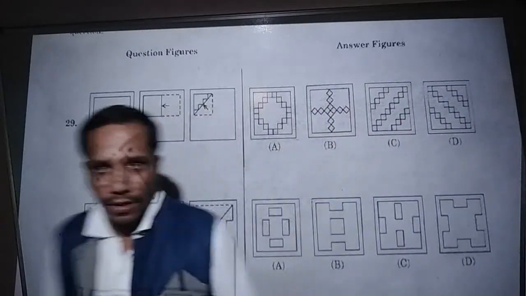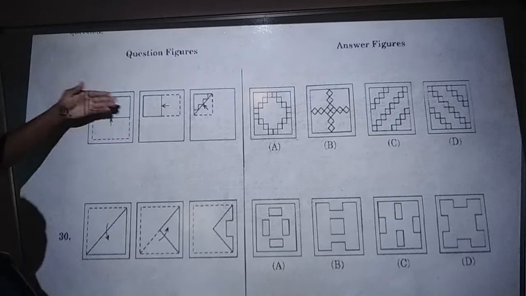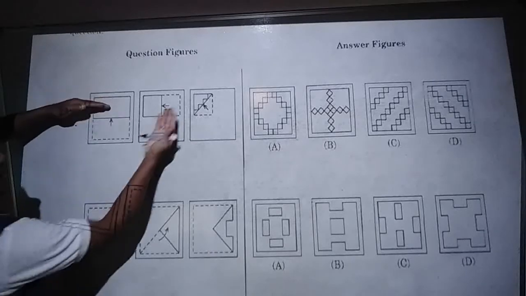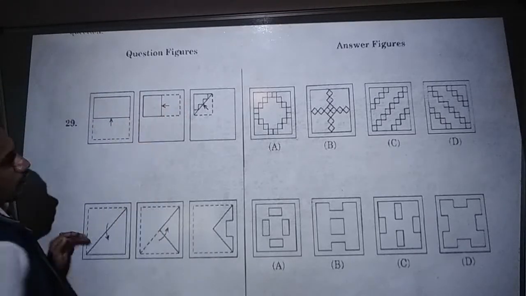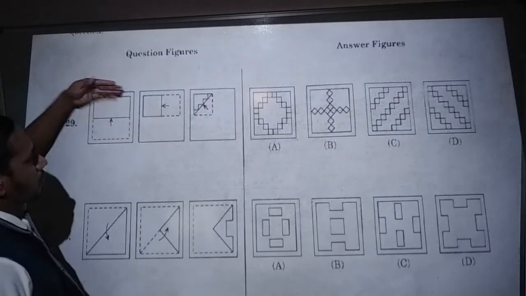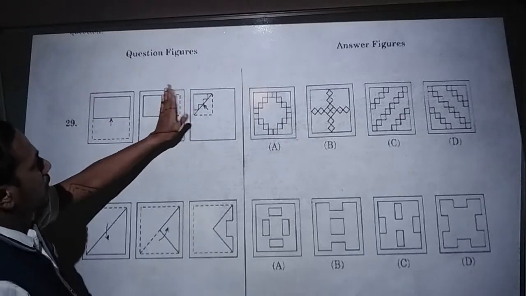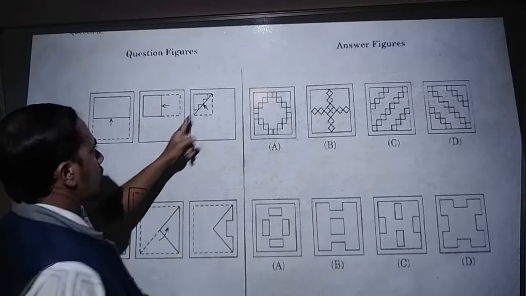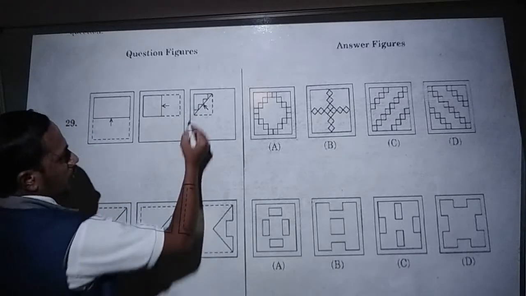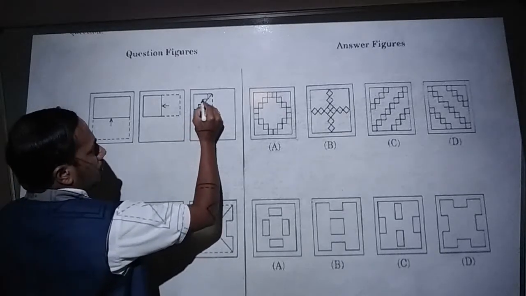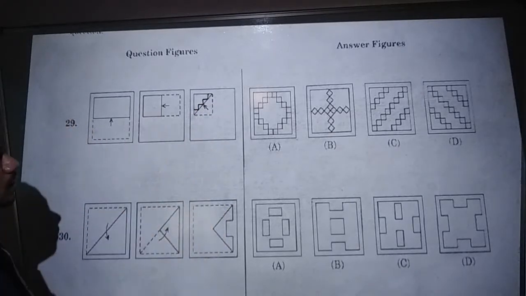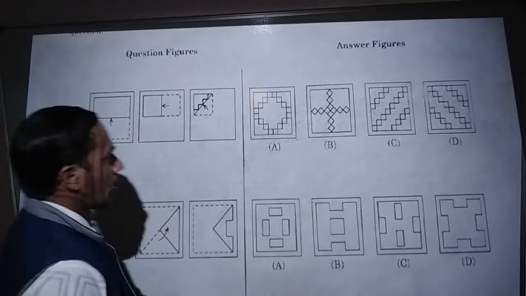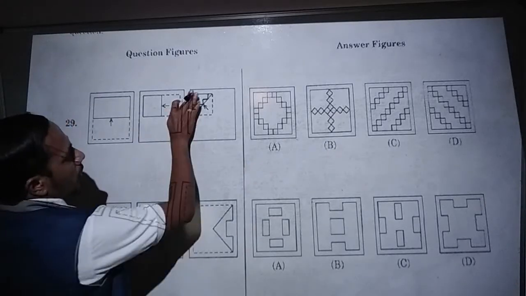Okay, given figure here. For this option, the paper is given like this, full paper. That paper is folded one time like this. Next, once again it is folded like this. First the rectangle is folded, next that rectangle is folded once again like a square shape. So then what is the structure? For example, like this they are drawn. Like this structure for the one part. Then if you open, which structure will form in the given figure, you have to identify. So exactly which figure will come when you open like this.